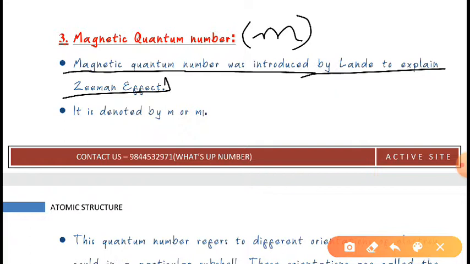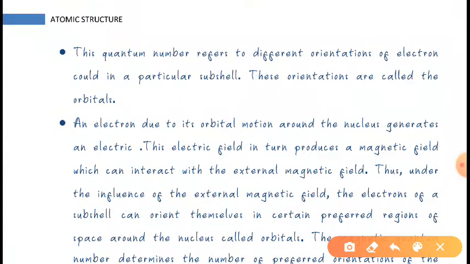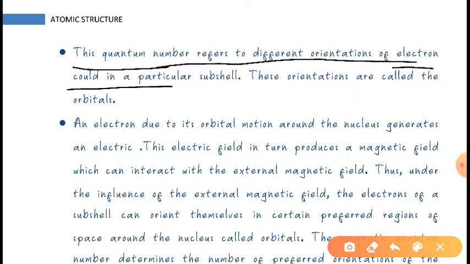It is denoted by m, as you can see here. This magnetic quantum number refers to the different orientations. Basically, this magnetic quantum number tells us about the orientation of the electron in a particular subshell.